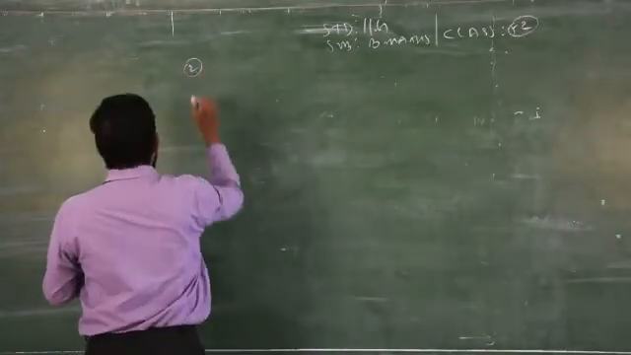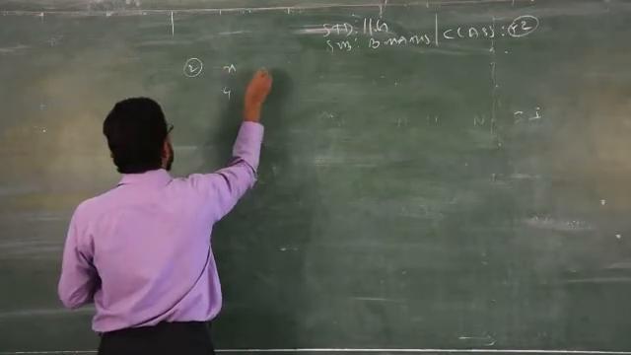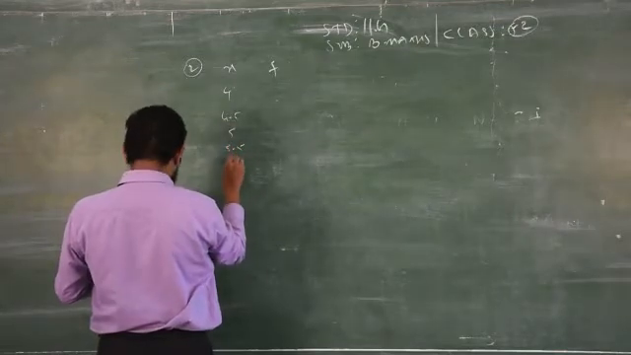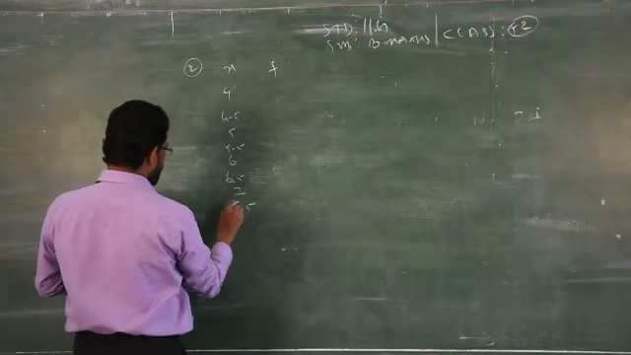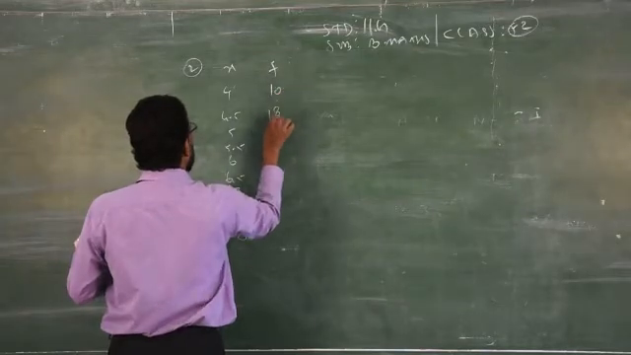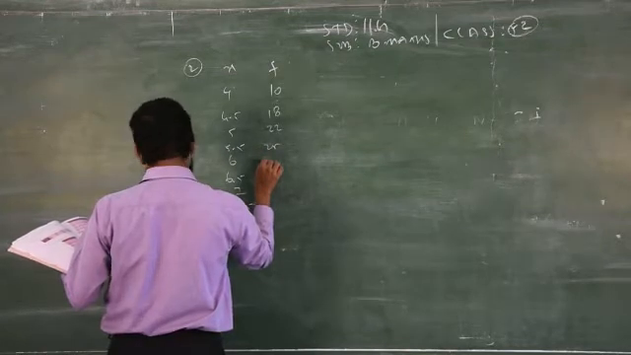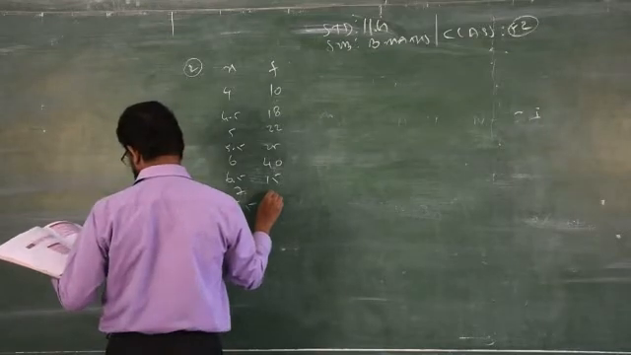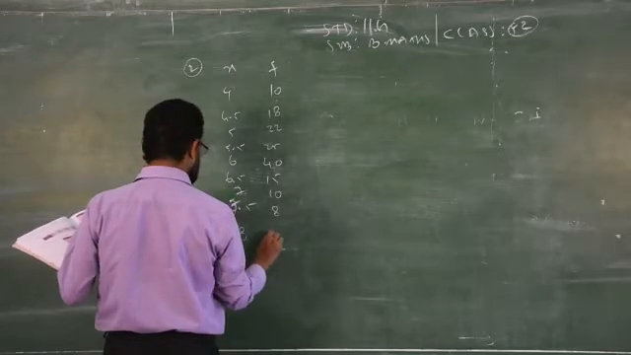Now question number 2. I am writing x and f. This is grouped data. The x values are 4, 4.5, 5.5, 6, 6.5, 7, 7.5, then 8. Then the frequencies are 10, 18, 22, 25, 40, 15, 10 for 7.5, and 7 for 8.